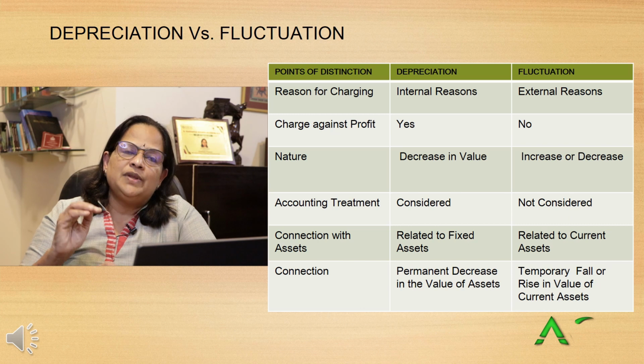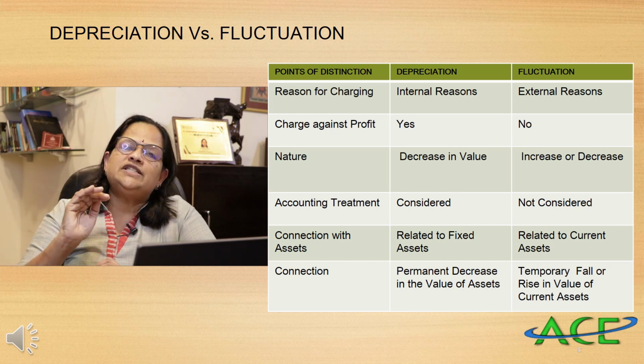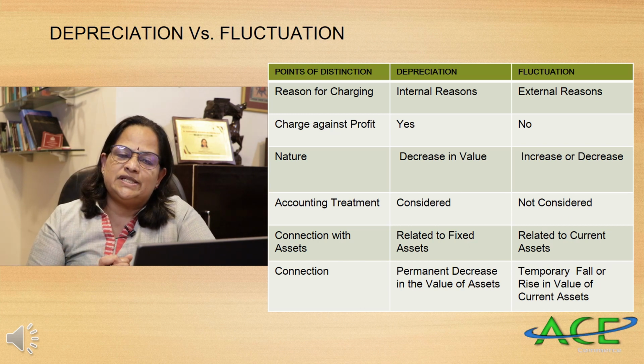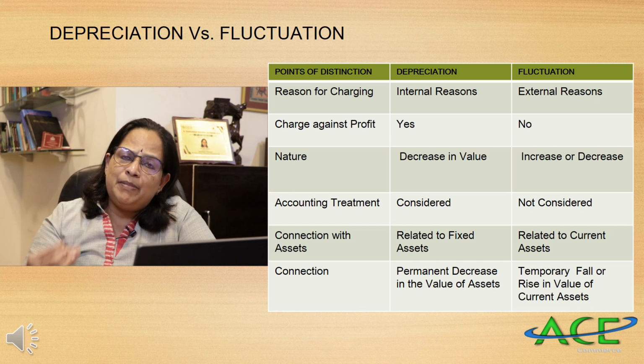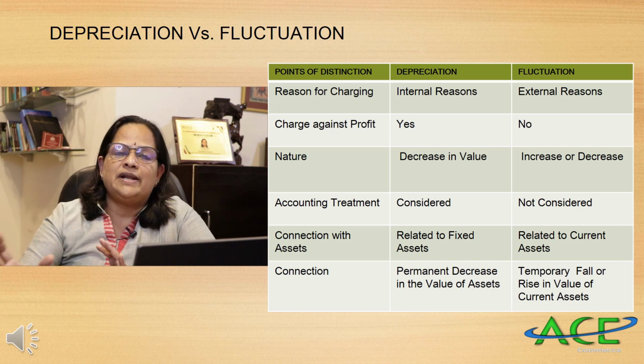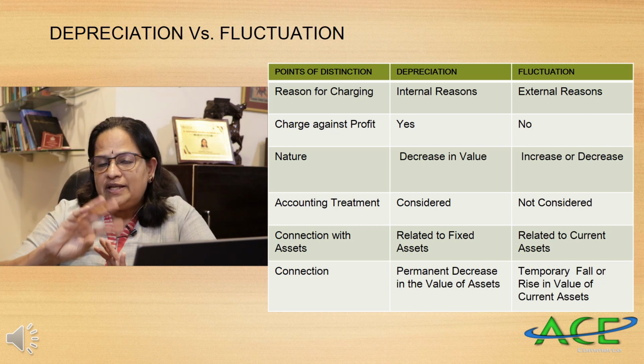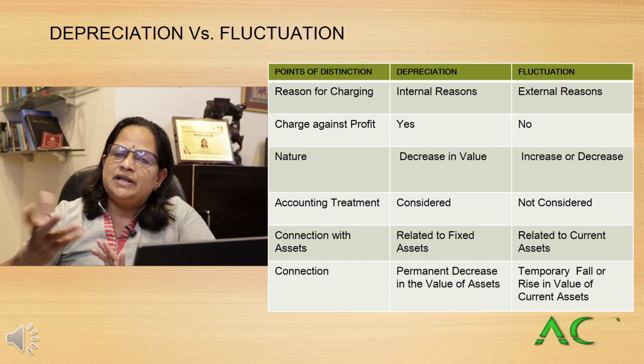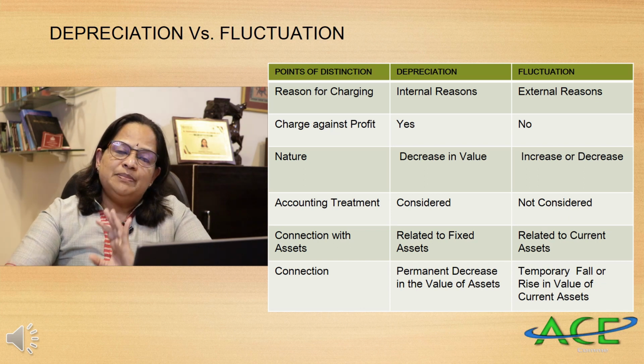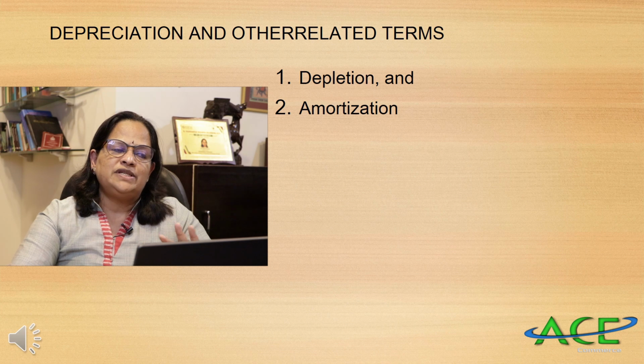Depreciation is a permanent decrease in the value of an asset, whereas fluctuation is a temporary fall or rise in the value of current assets. That is the difference. It can be temporary, either an increase or a decrease, whereas depreciation is always a decrease in the value of fixed assets.